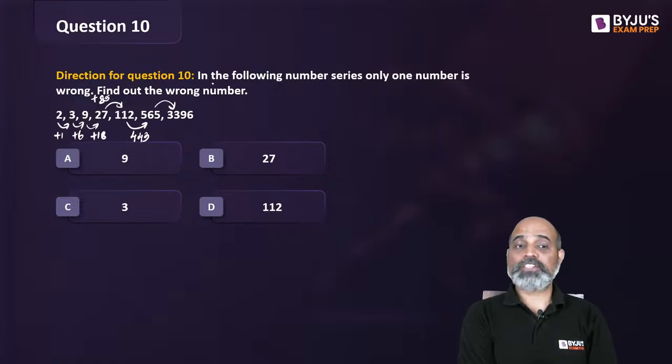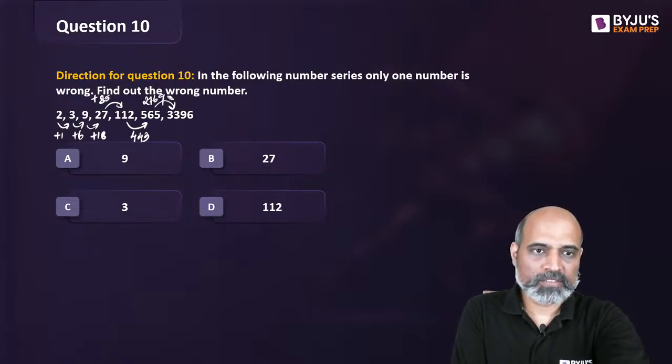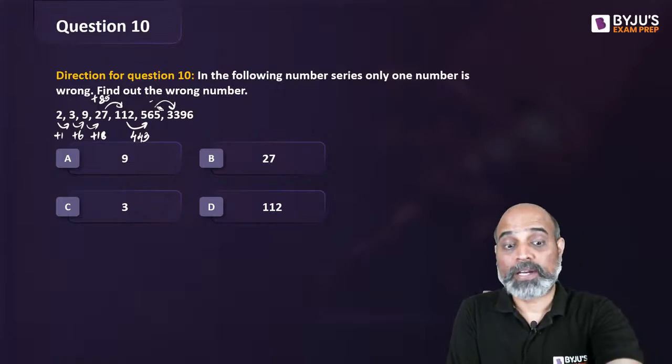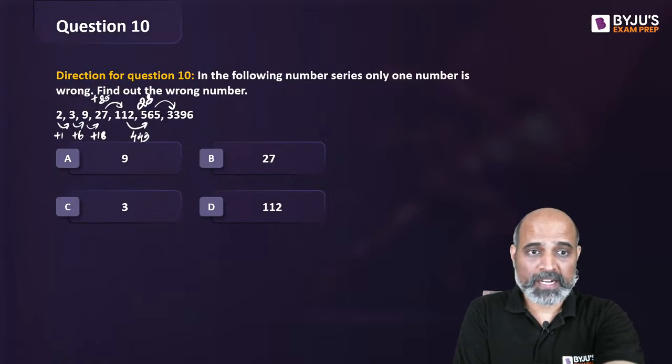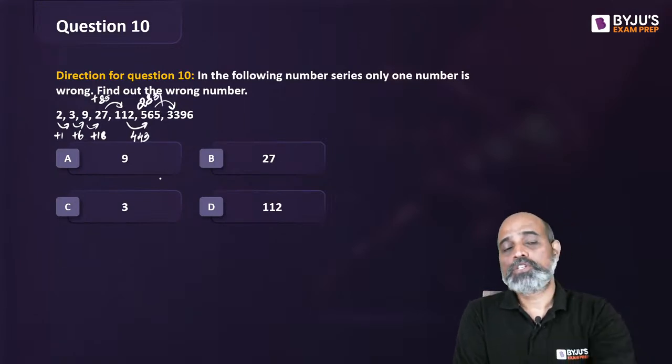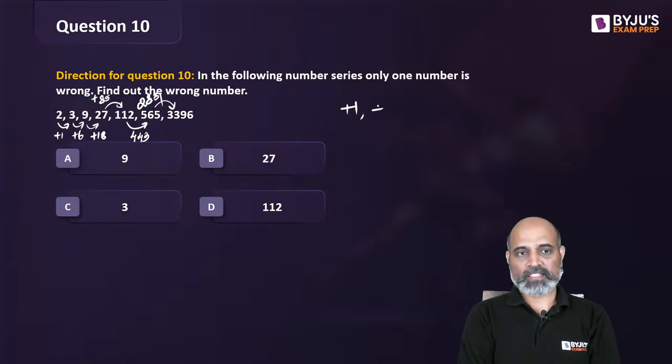And 565 to 3396, which is going to be, अच्छा नहीं, 27 28 हो जाएगा, सॉरी, so this is going to be 2831. So there is a change of 1, then a change of 6, a change of 18, a change of 85, a change of 453, and then a change of 2831.